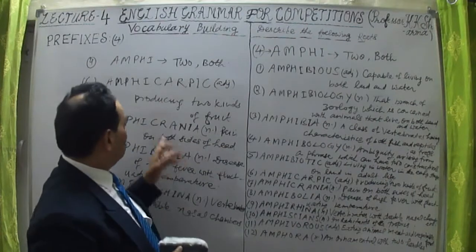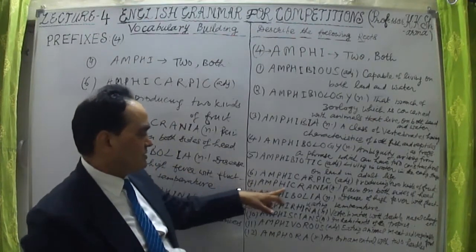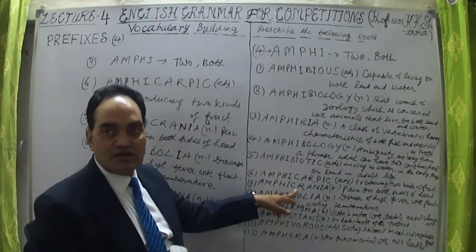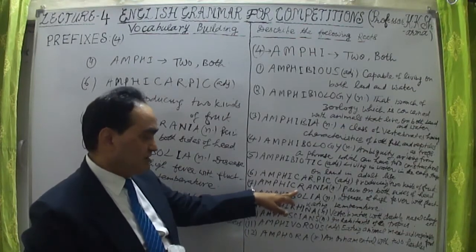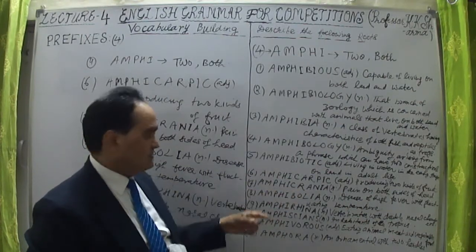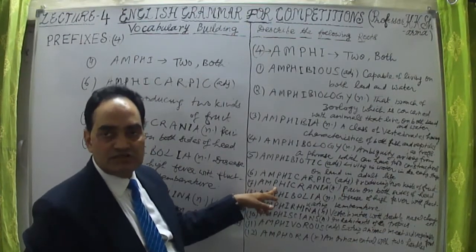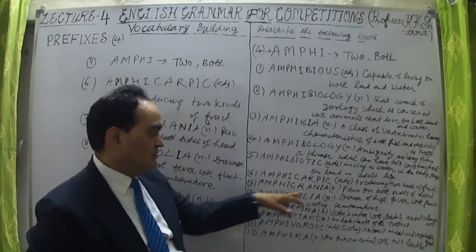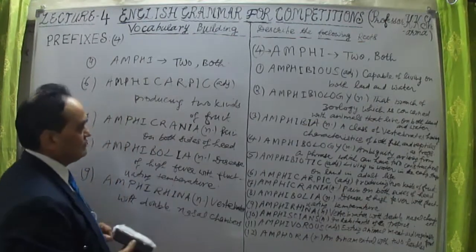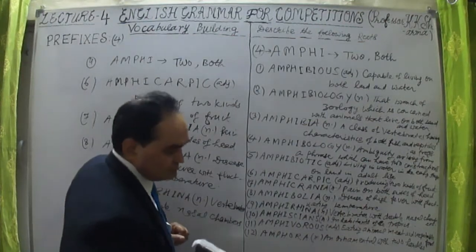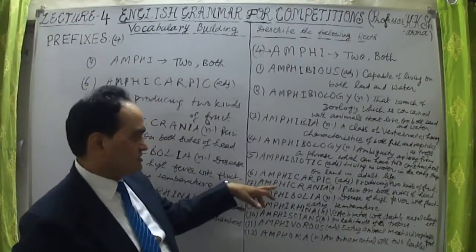C-R-A-N-I-A. This is the seventh word. Seventh word is amphicrania, not carnia, but amphicrania. C-R-A-N-I-A. I'm sorry, the spelling was wrong. So amphicrania. Crania. Amphicrania means pain on both sides of head. That is amphicrania that I have just corrected now.